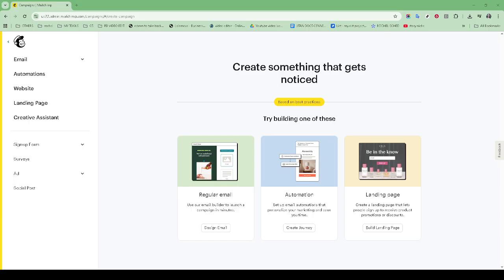Once you're happy with how everything looks, don't forget to save your campaign. This is a crucial step as it ensures all your hard work is not lost. A simple but necessary action, saving your campaign solidifies your changes and gets you one step closer to launching your email into the world. So, there you have it.